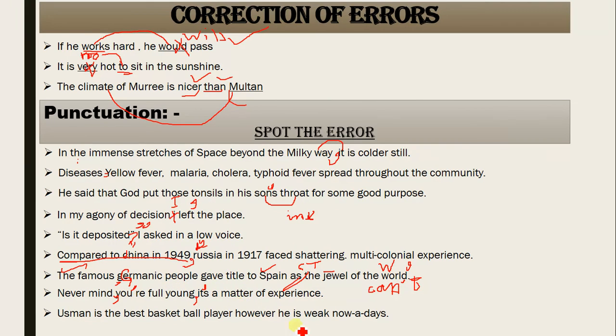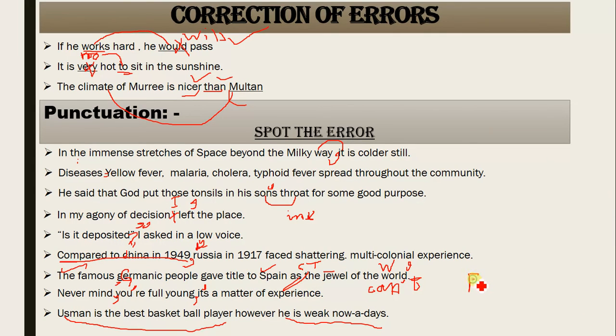Usman is the best basketball player. What is this? It is a complete, independent sentence. We know that everything is clear about Usman. Then: he is weak nowadays. Independent sentence. So whenever you join two independent sentences, you always go for fanboys.